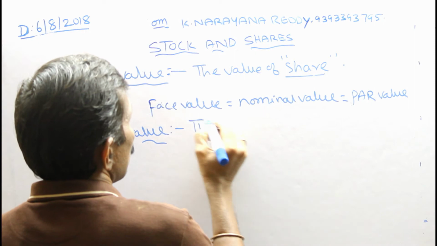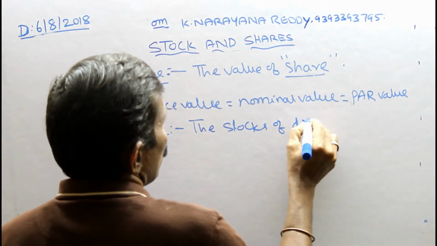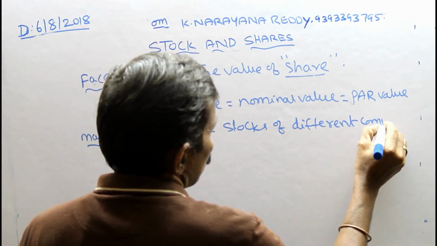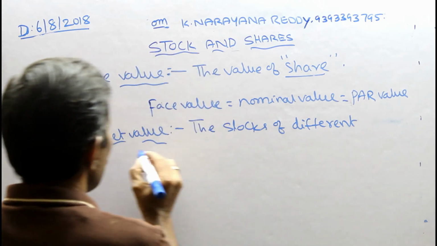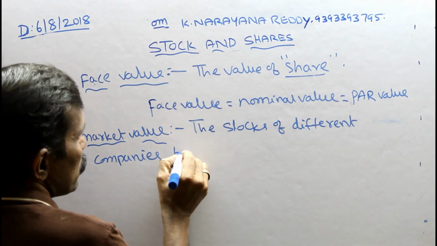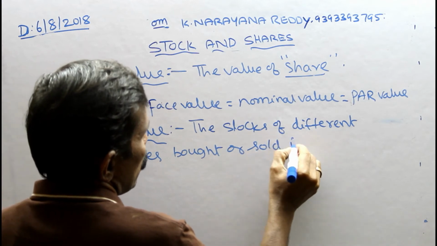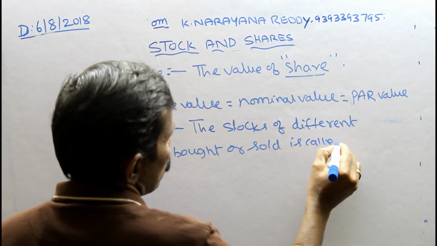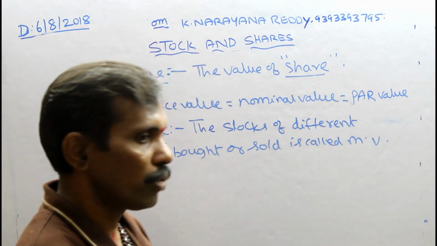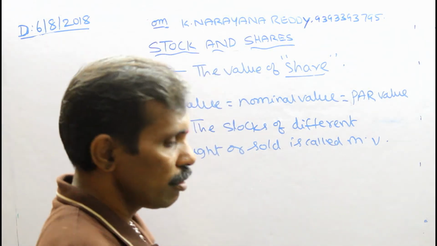The stocks of different companies bought or sold is called market value. Okay, so these are face value and market value.